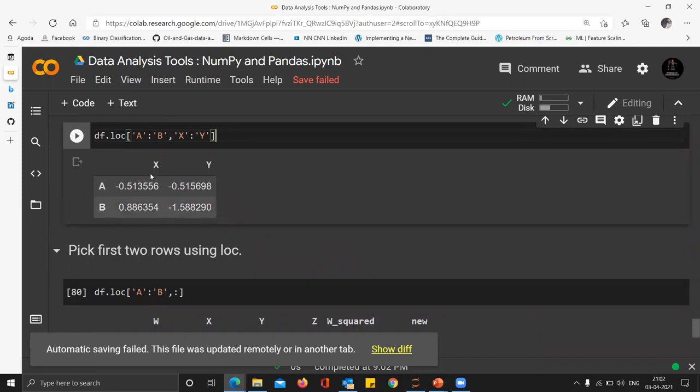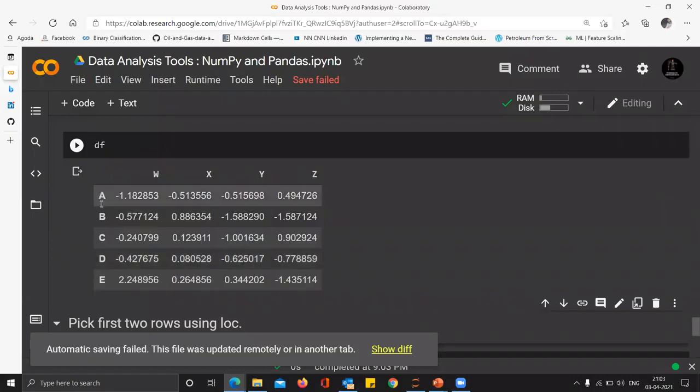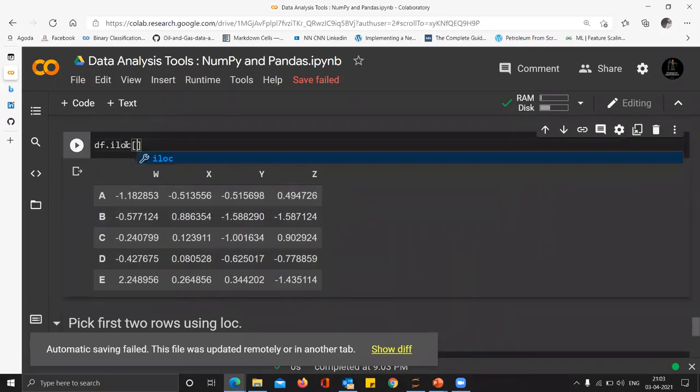Suppose I want to do the same thing using iloc. Suppose this is my data frame and I want to print the first two rows and these two columns using iloc. I can do it like this. I want to start with the 0th index of the row and end at the first index, so I will go to 2 because 2 will not be included. Similarly, I want to start at the first index for the column and end at the second index, because second won't be included. So 1 to 2.